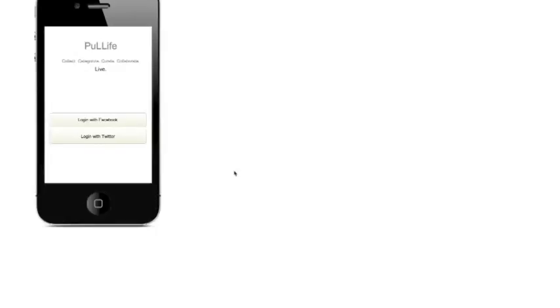So let's see how it works. First, I log in quickly using Facebook, which simplifies the process and, as we'll see later, allows me to leverage my social graph as well. Once I log in, I see a simple home screen with two options, collect up top or find down below.